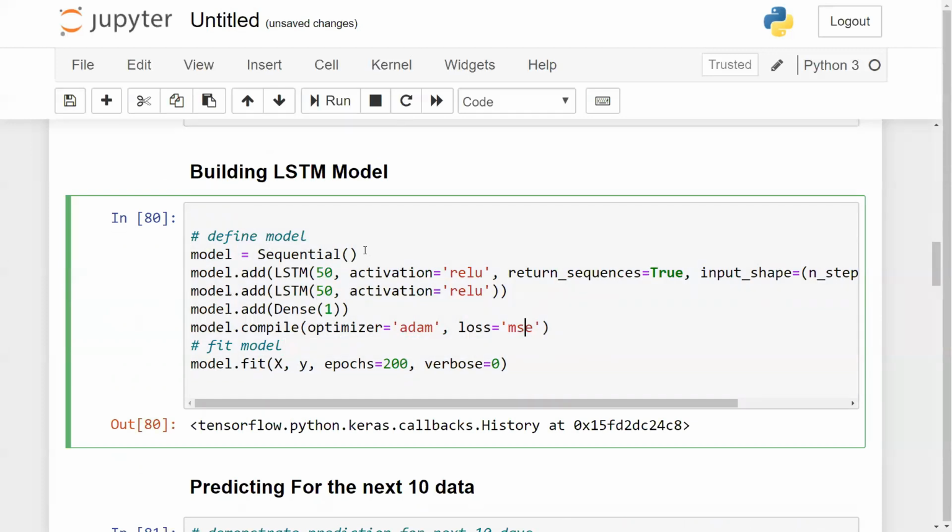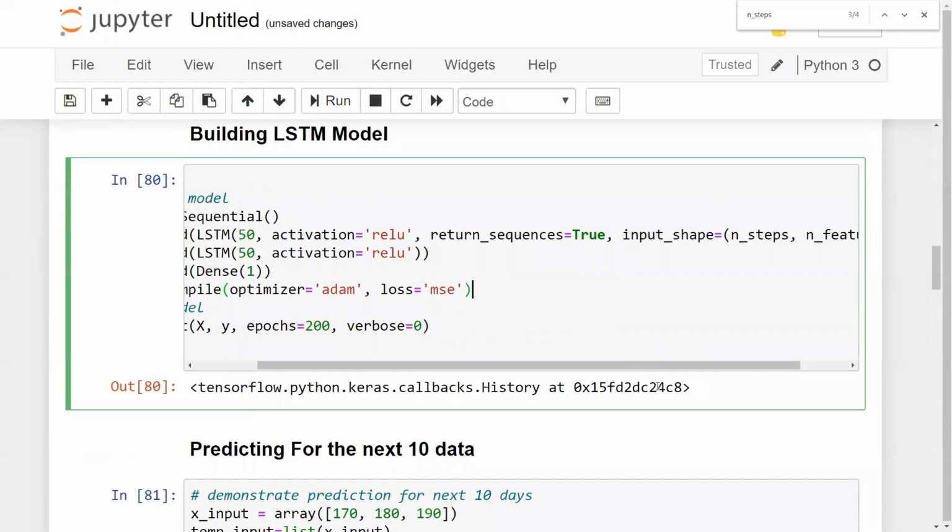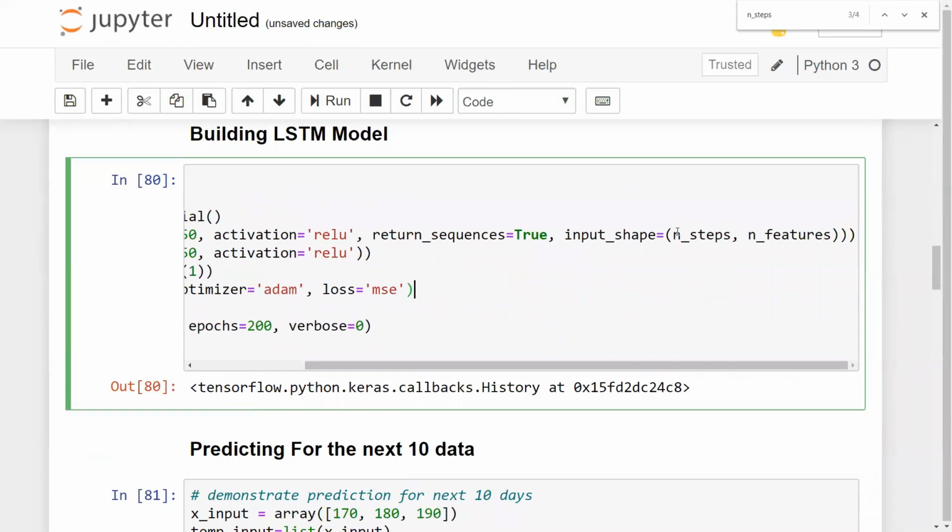This is pretty much simple, guys. I hope everybody knows this. Initially, I'm creating a sequential layer, then I'm adding an LSTM layer. Activation is ReLU, because again, I'll tell you, ReLU works pretty much well with LSTM. The return sequence is equal to true. Here is the most important thing now. Okay, guys, this is pretty much important. In the input shape, we have to give n_steps and n_features.